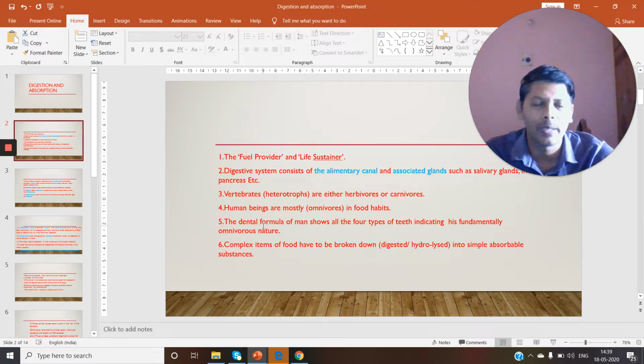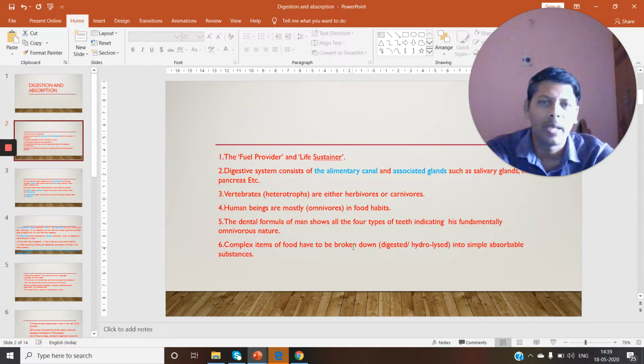That means the dental formula is not the same in all animals. It varies depending on the type of food they take. In humans, we have all 4 types of teeth, indicating our fundamental omnivorous nature. Now we move on to the next point.